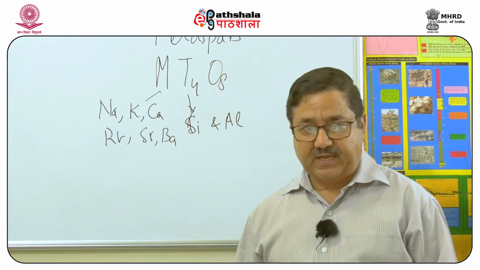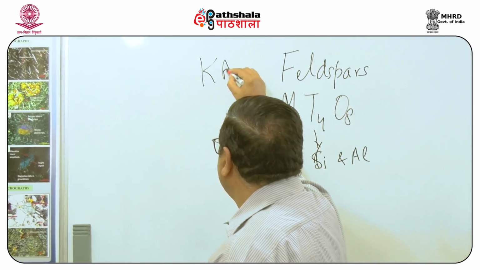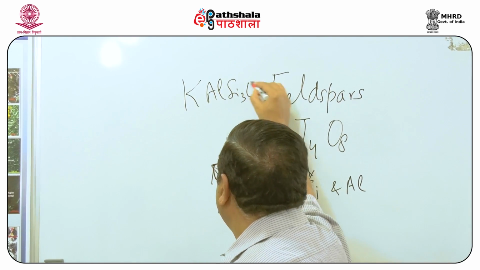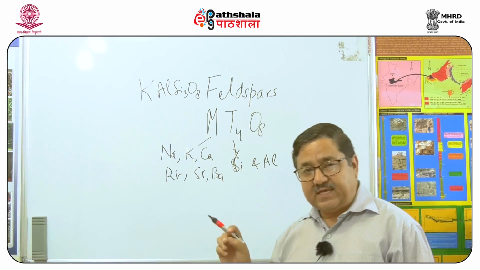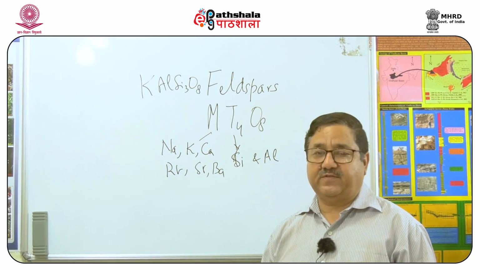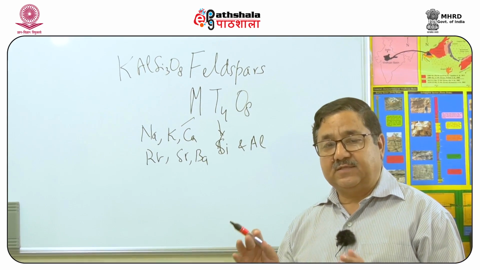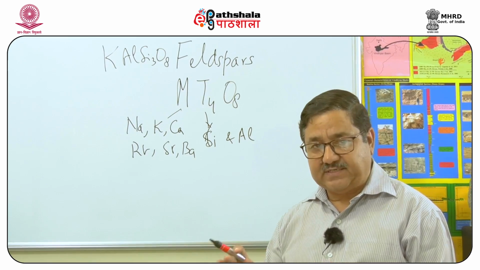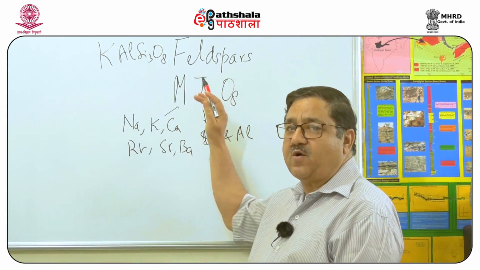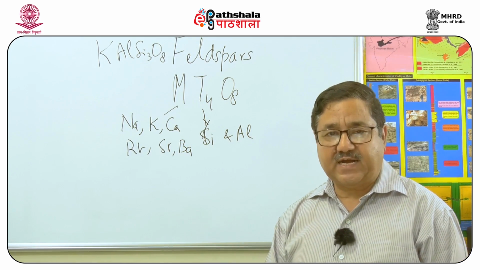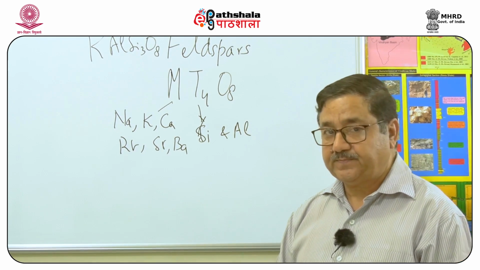For example, if we look at this potassium feldspar, the high temperature variant contains on an average randomly distributed 25% aluminum, which can be on any of these tetrahedral sites, and on an average 50% silicon.